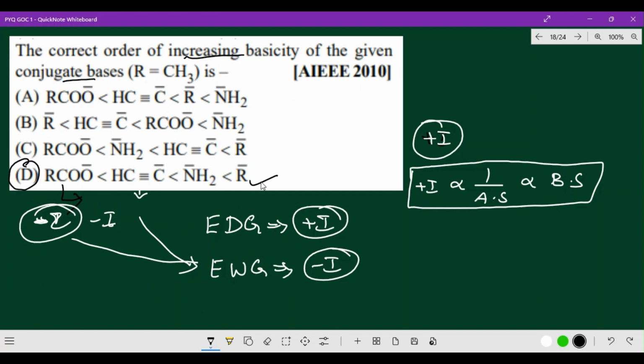Option D gives the priority order of increasing basicity of the conjugate bases. Please remember this point: plus I is inversely proportional to acidic strength and directly proportional to basic strength. When we are talking about carboxylic acid, it has a minus I effect, so naturally, according to basicity, you give it the least priority. The second is the ethyne anion, then the amino group, and the highest basic strength is the alkyl group. Right, got it? So option D is the correct option. Yes, come on, let us go for the next question.